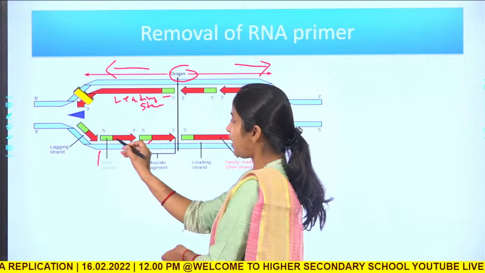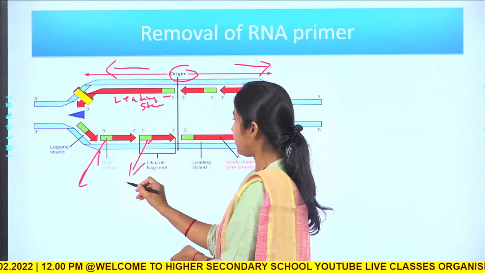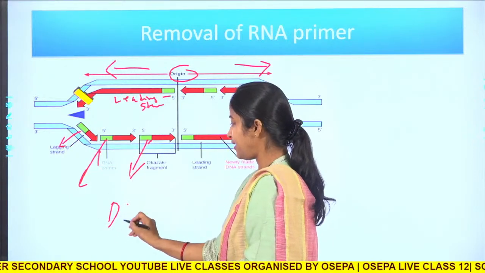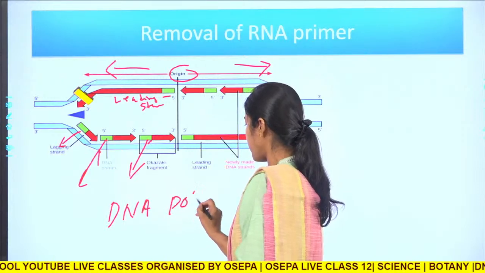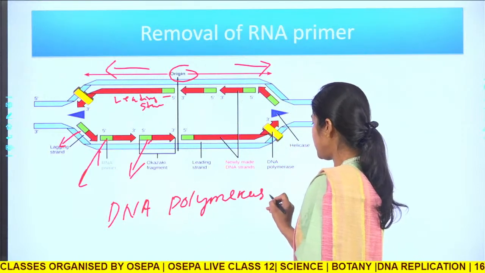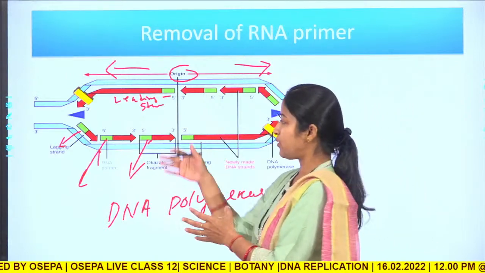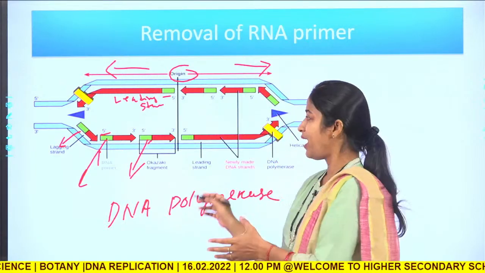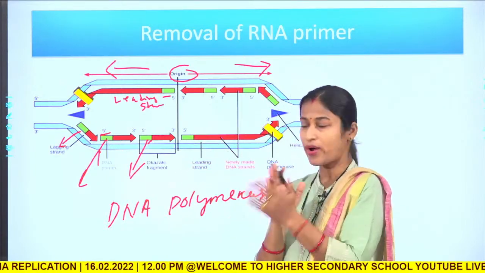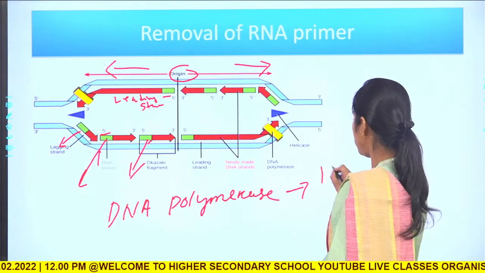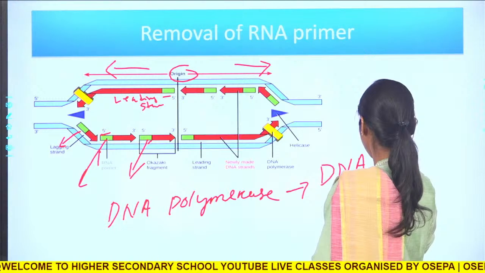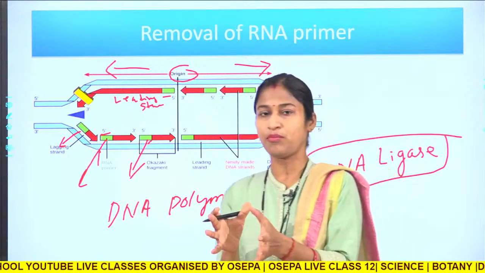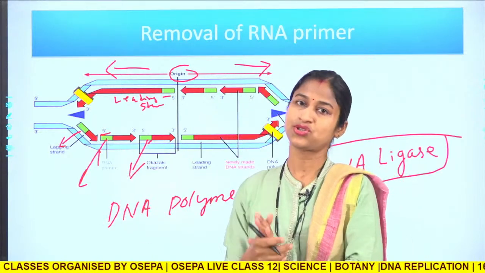All the RNA primers will be taken out of this DNA strand, and instead, another DNA polymerase enzyme will go on removing this strand and synthesizing a short DNA strand in its place. They will be joined together with the help of the enzyme called DNA ligase. So DNA ligase helps in ligating all the DNA fragments present on the lagging strand.